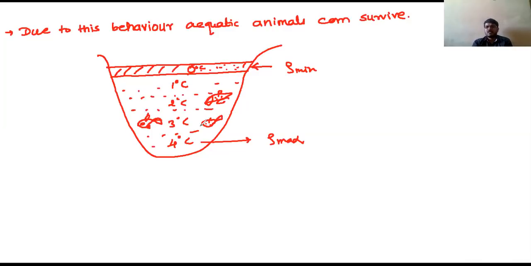Density is minimum, that's why ice will keep on floating on the surface. At 4 degrees Celsius we have maximum density, that's why it will sink, and therefore the aquatic animals will survive in the lake. Okay, so note down this.